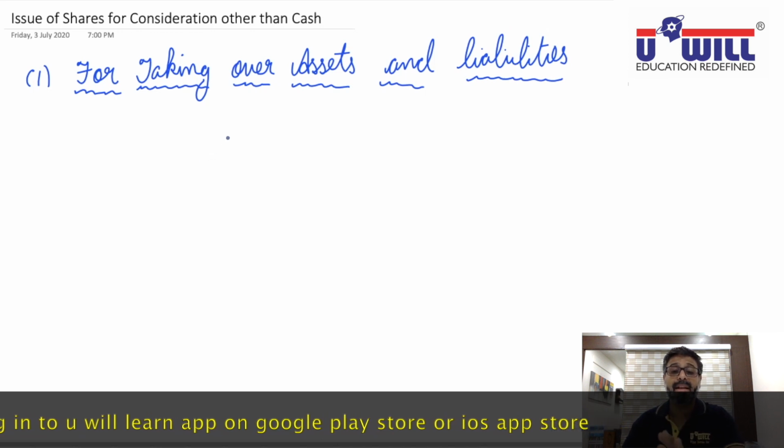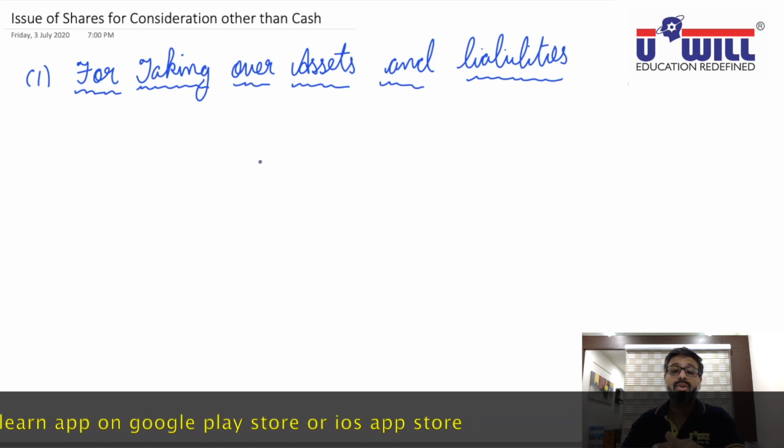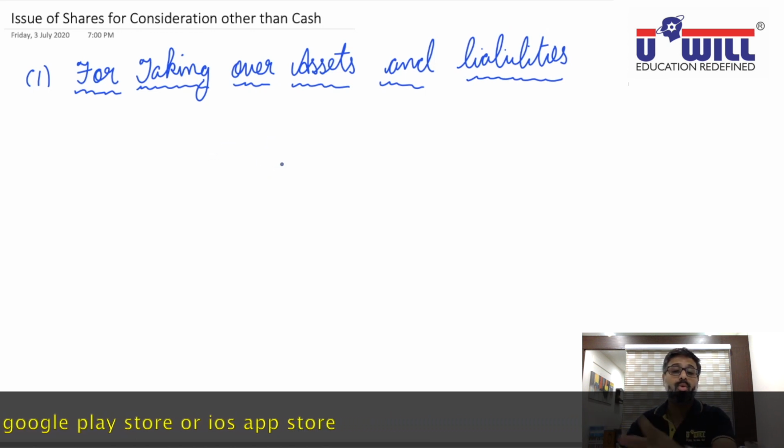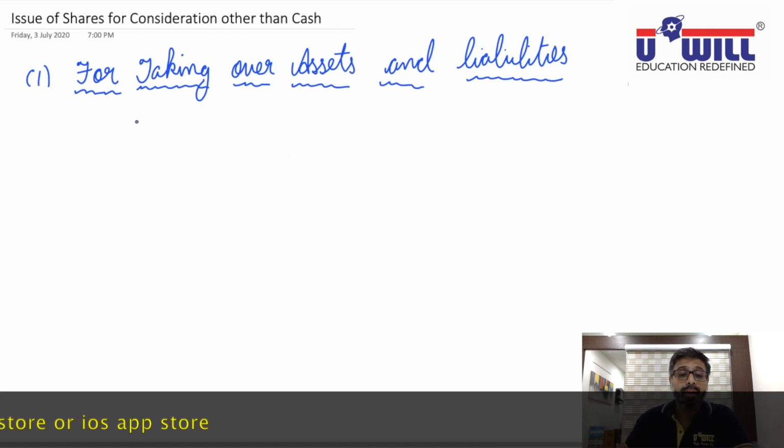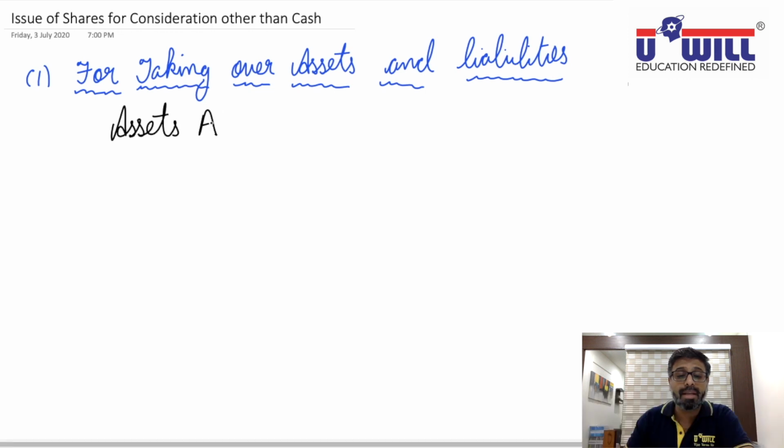Ideally, in the beginning, after you have finished with issue of shares at premium, you note down these entries. Assets of the other company or business become our assets. They have debit balance, so to bring them in our books, assets account debit. Same way, liabilities of the other business become our liabilities.